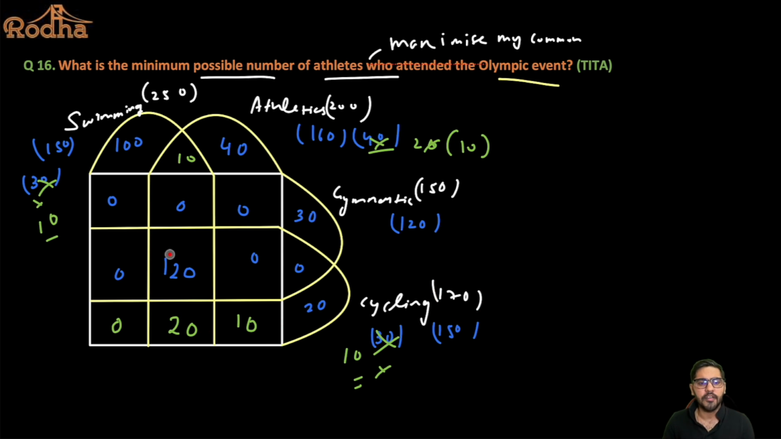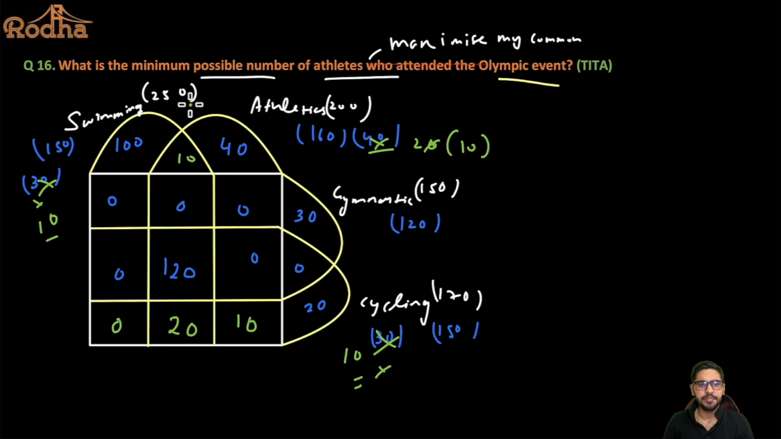And also I have maximized this value, because when I took this as 30, this was not working out. Why? Because 10 was remaining here. But when I took this as 20, this is definitely working out, right? So can I say the minimum number of athletes who attended the Olympic event is going to be nothing but the union of all the values that are placed here, right? So what is the union?